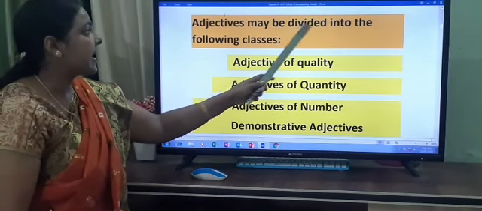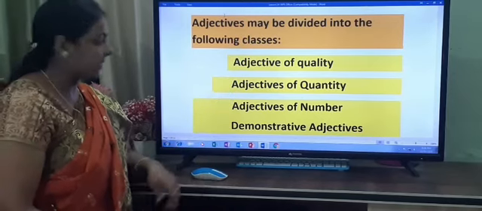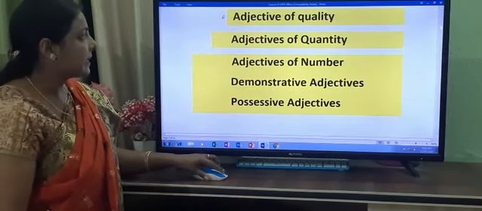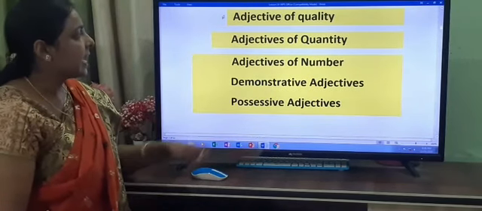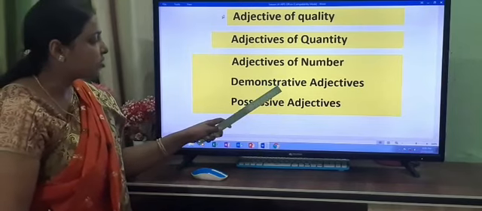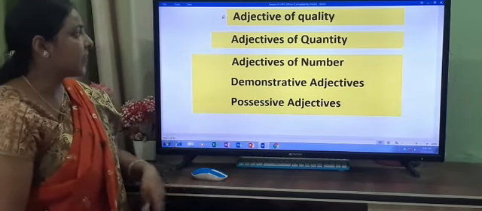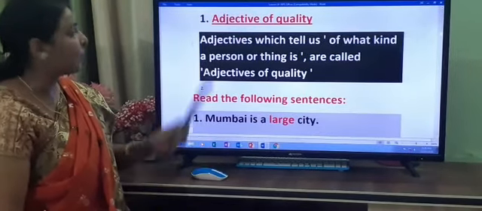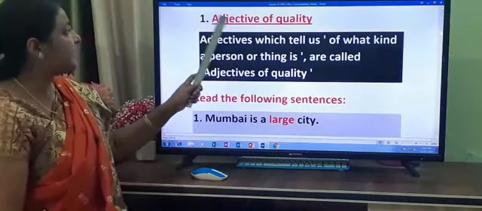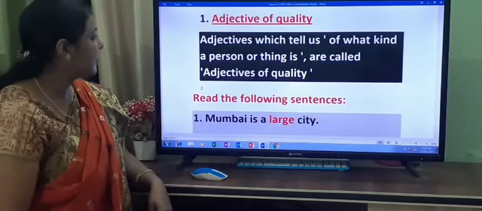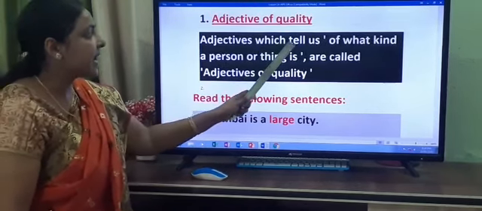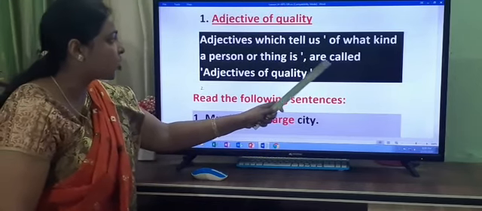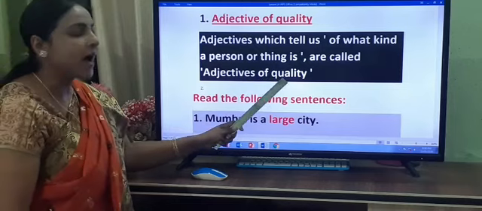Adjectives may be divided into the following classes: adjective of quality, adjective of quantity, adjective of number, demonstrative adjective and possessive adjective. Now, the first one in your book is adjective of quality. Adjectives which tell us of what kind a person or thing is are called adjectives of quality.